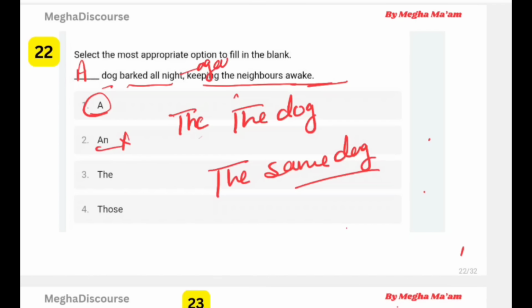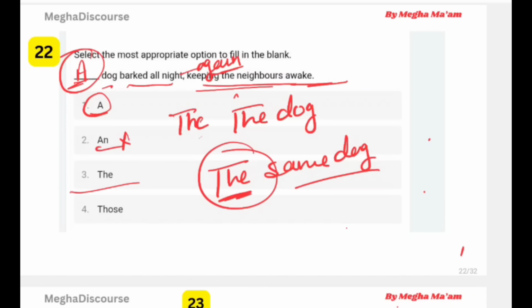If I put again here, it means this is the second time I am talking about the same dog. So I can use the here instead of a. But I have not given any clue that he is a specific dog. So I used a here. So this is the game. This is the tricky one that many say the is okay because we can use the, I am talking about this dog. But in this question, they have not given any clue that there is a specific dog.